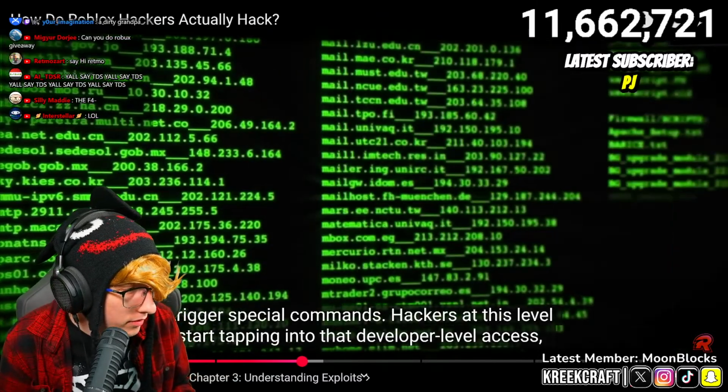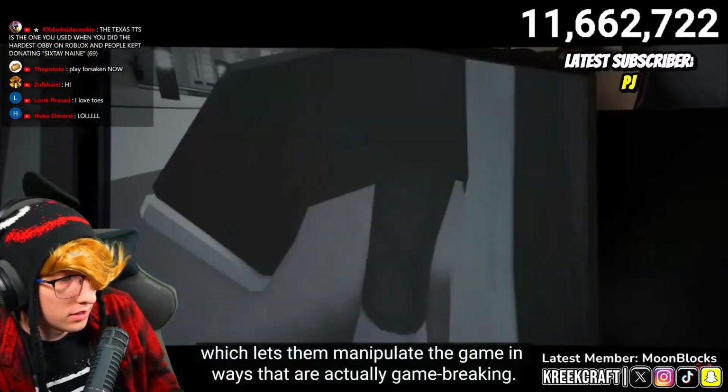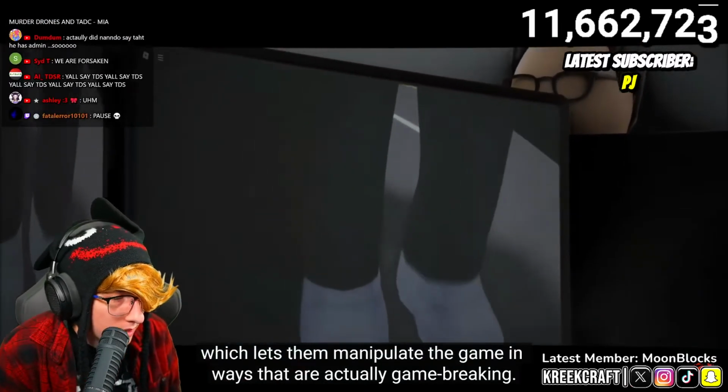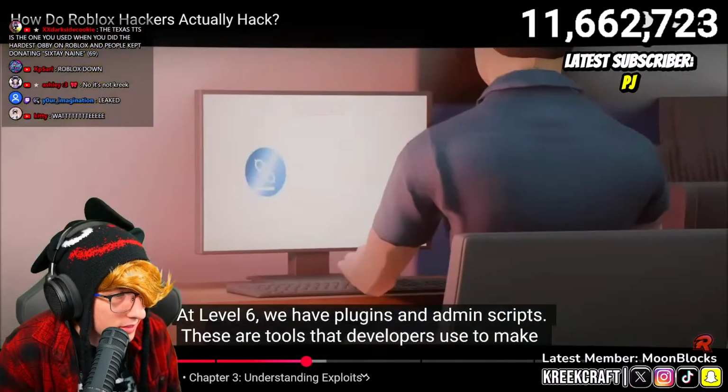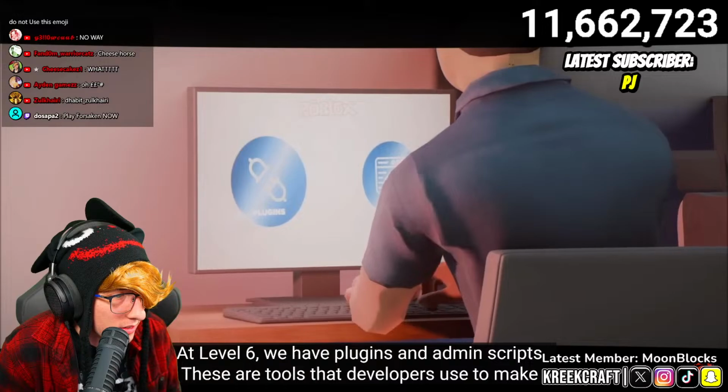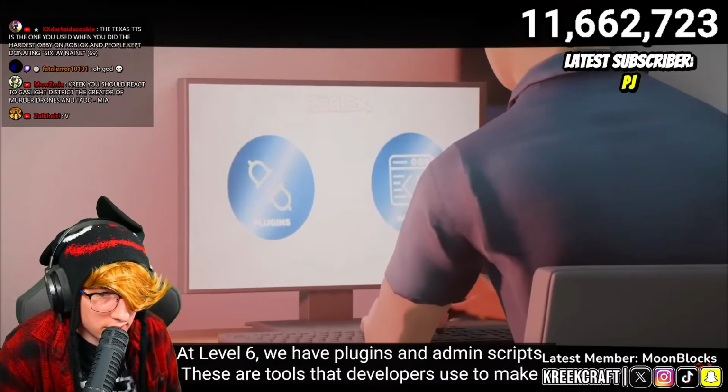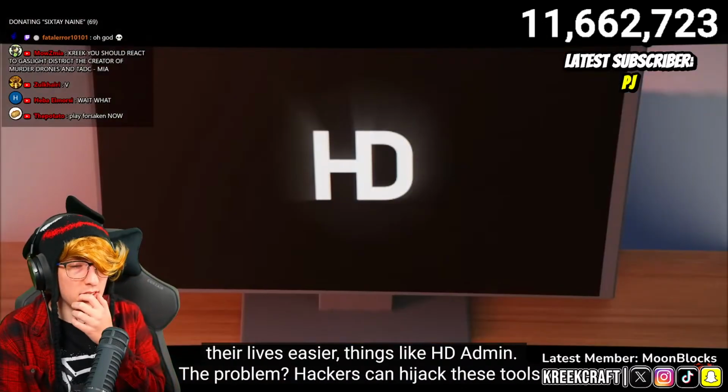Developer level access, which lets them manipulate the game in ways that are actually game breaking. He just grew an extra pair of legs. Level 6, we have plugins and admin scripts. These are tools that developers use to make their lives easier, things like HD Admin.